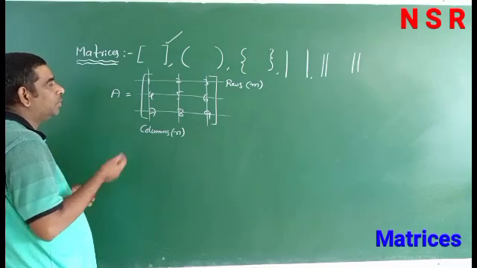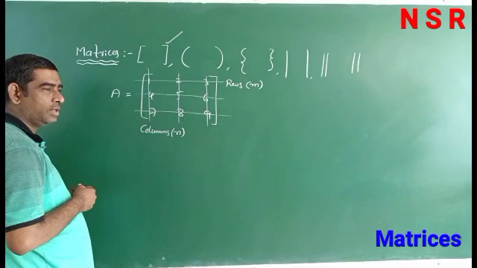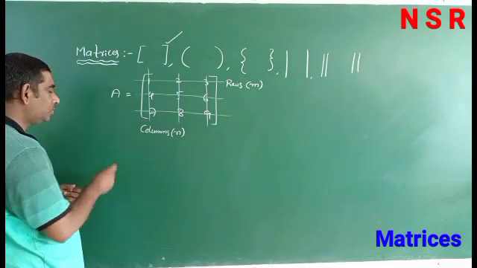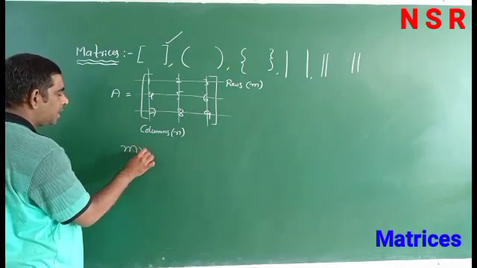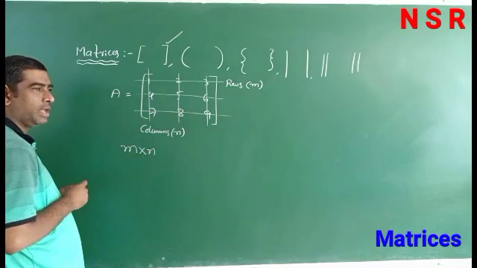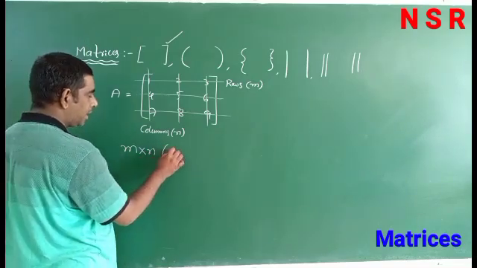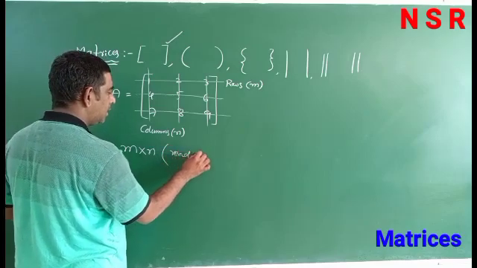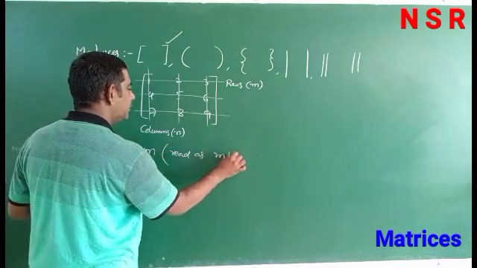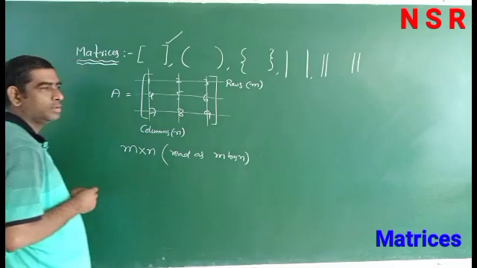Next, how to write the order of the matrix. The order of the matrix is denoted by m by n, and m into n we read as m by n. First write the number of rows, then into the number of columns.